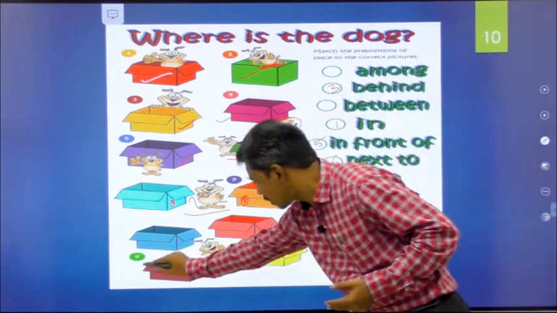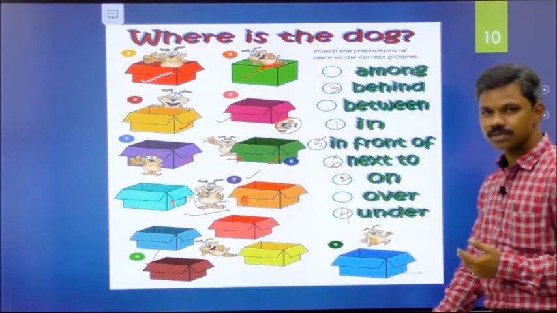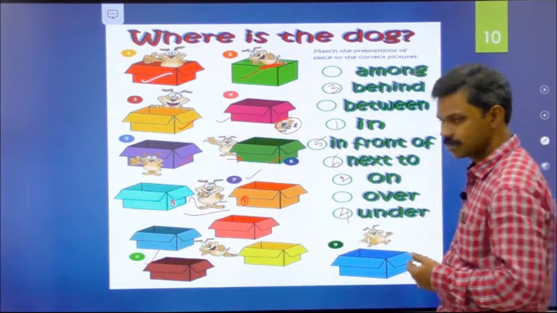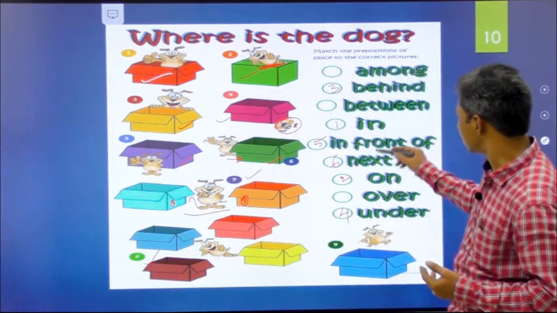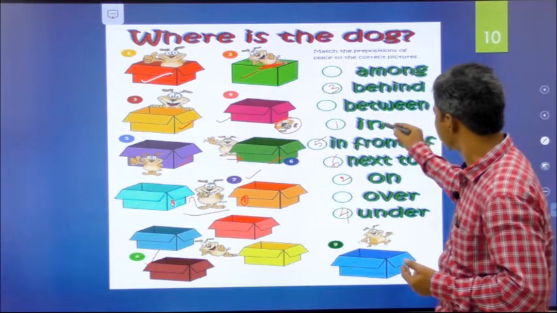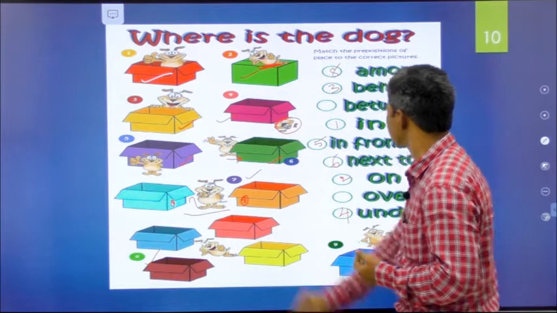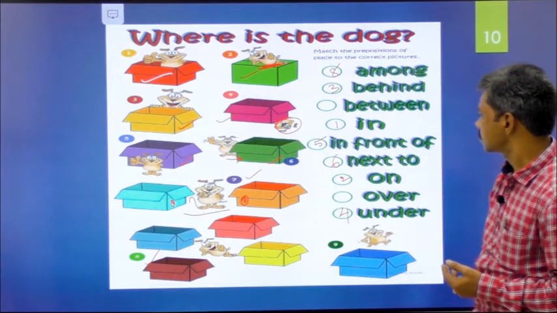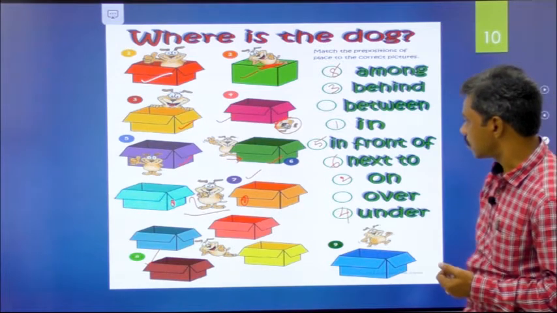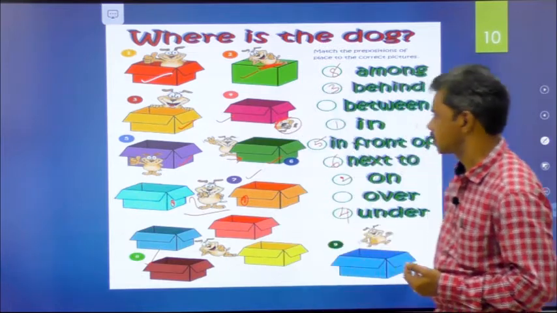This is the 8th image. Guess the right option. Where is the dog? Here the dog is among. Yes, number 8. The dog is among these boxes.